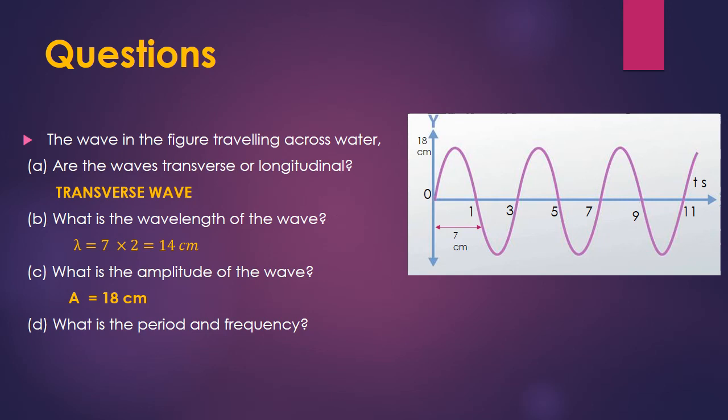What are the period and frequency? Period is defined as the time needed for one complete oscillation. One complete oscillation means from trough to trough or from crest to crest. By using this diagram, the period equals 3 seconds. So frequency equals 1 over period, equals 1 over 3, which equals 0.33 hertz.